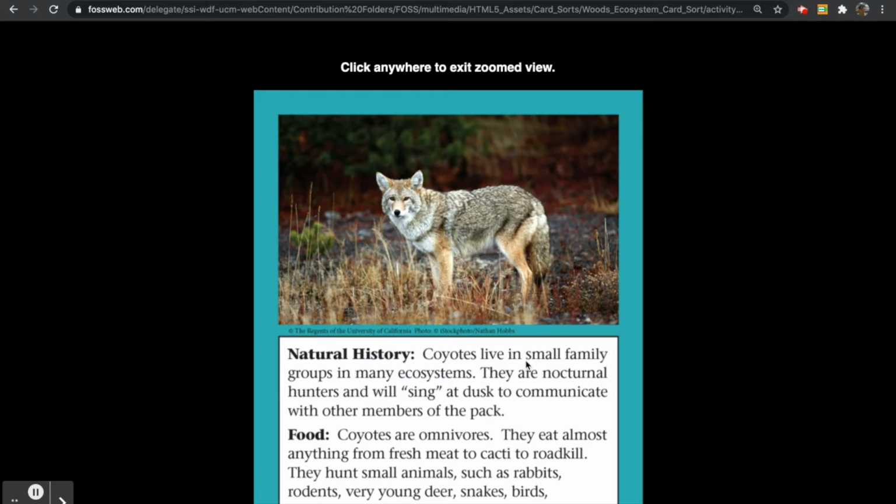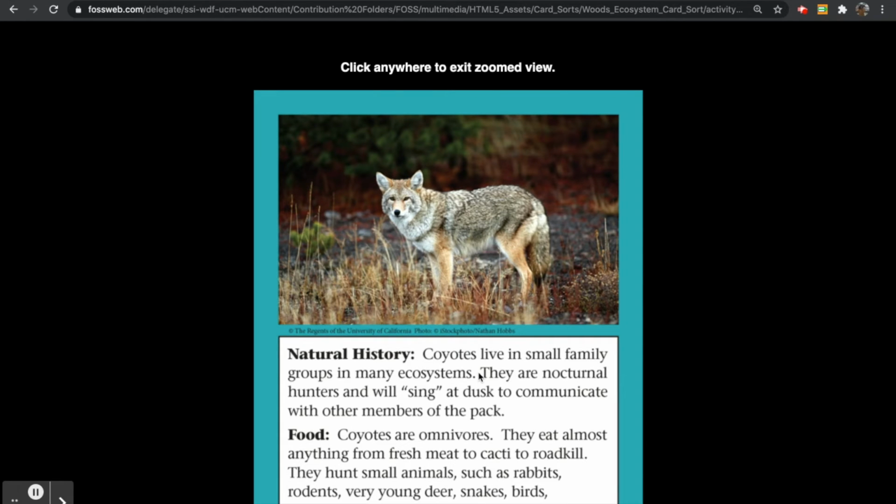Coyotes live in small family groups in many ecosystems. They are nocturnal hunters, meaning they only hunt at nighttime, and they will sing at dusk to communicate with other members of the pack. Something like this. So that is usually how a coyote communicates.